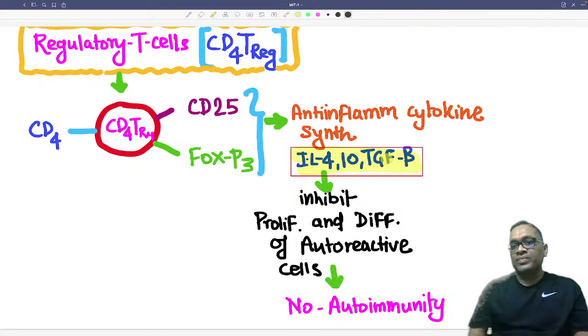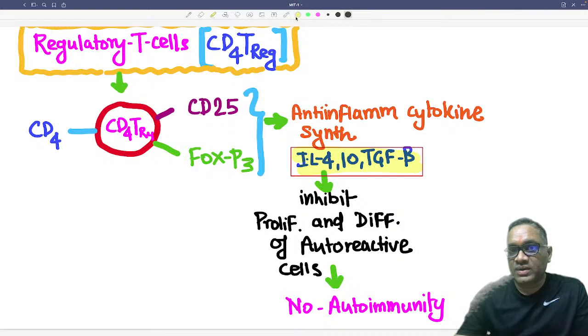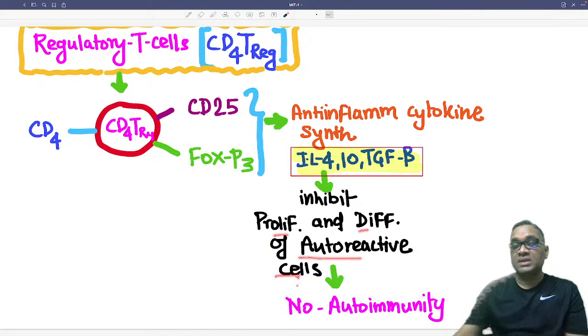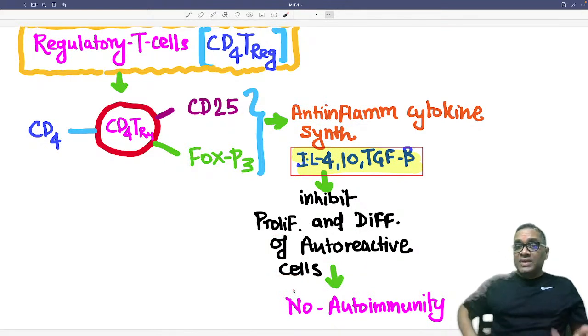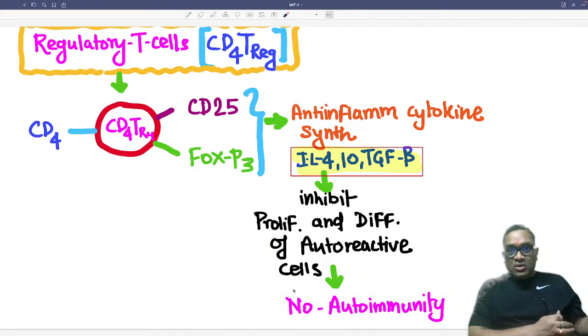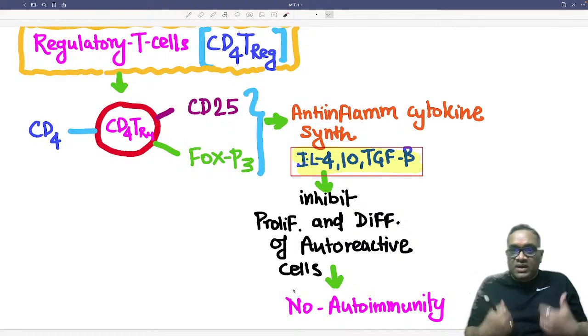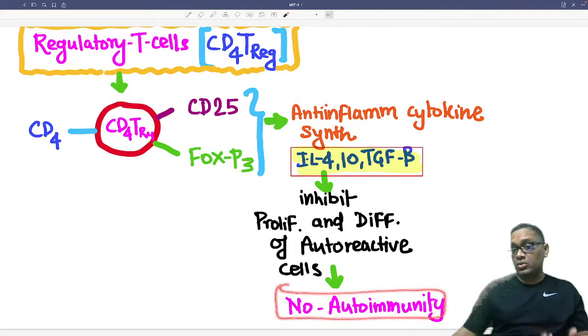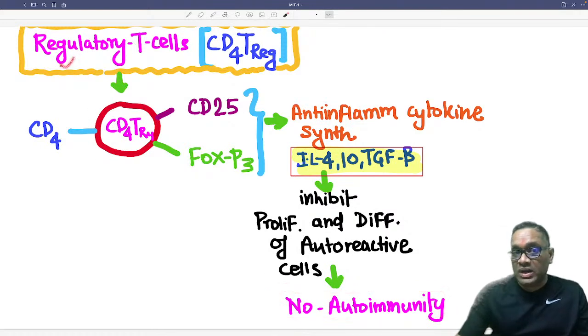So what will they do? These anti-inflammatory cytokines will inhibit the proliferation and differentiation of autoreactive cells. If they are inhibiting autoreactive cells, obviously this will prevent autoimmunity, right? That is why we are not getting any autoimmune disorder. There is no autoimmune disorder because of the regulatory T cells.